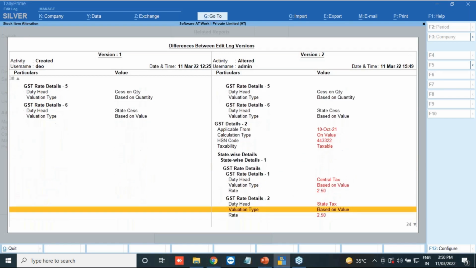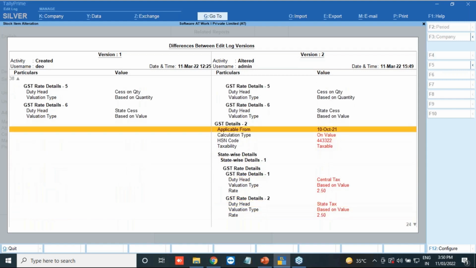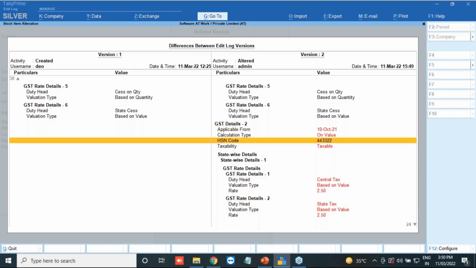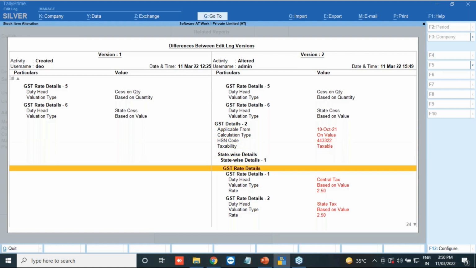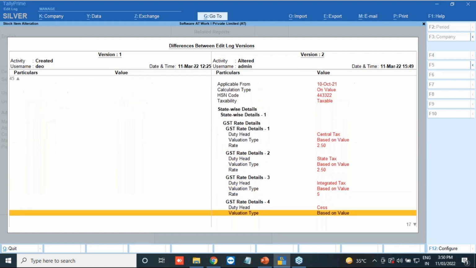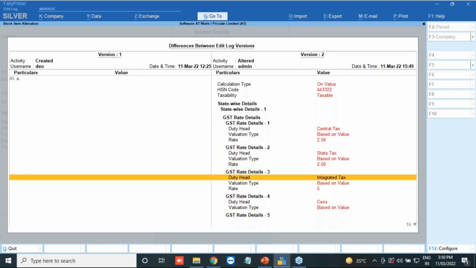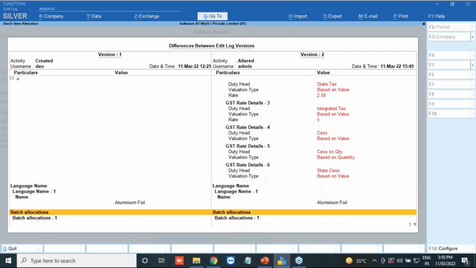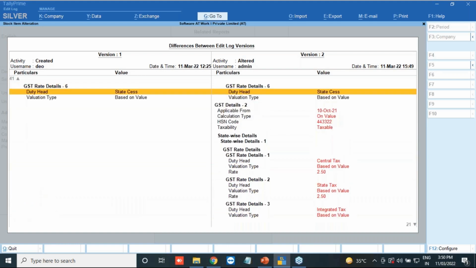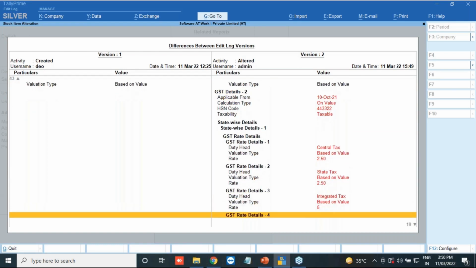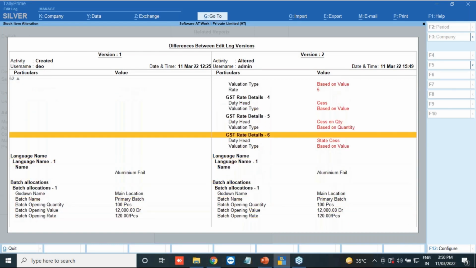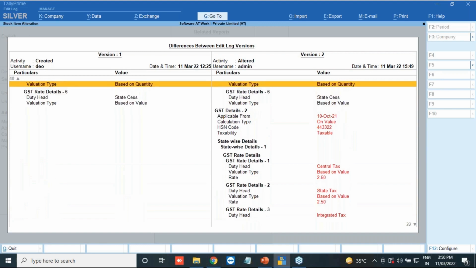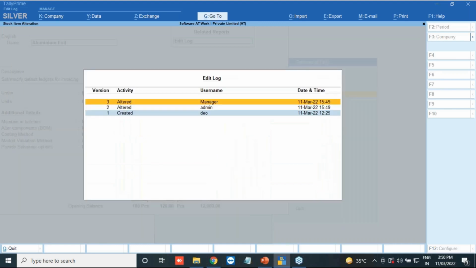Over here you can see it is applicable from 10th October on value, and the HSN code has been changed. Now you can see the CGST, SGST and IGST, all three effects have been given. So these are the changes we have made, and it will come in front of your screen. Right now the manager has signed in with his login.